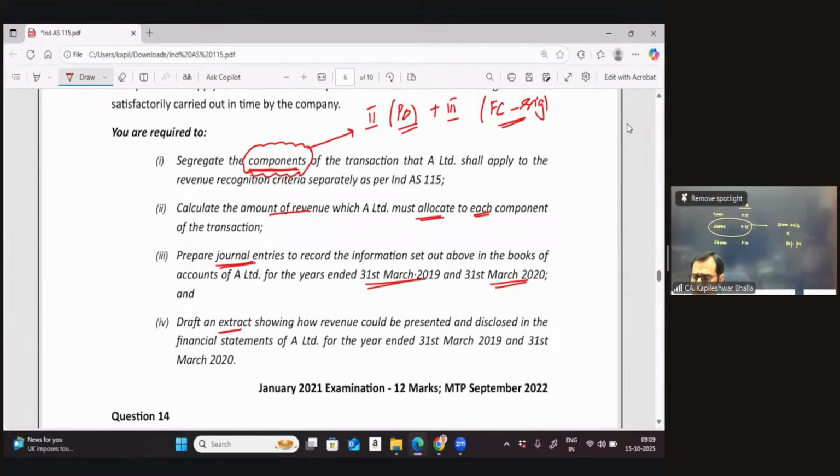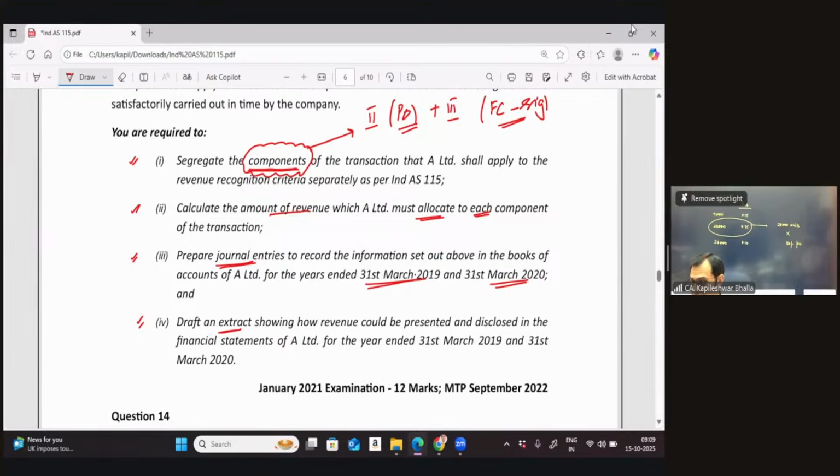So the requirements of the question are, number 1, to segregate the components. Number 2, the allocation of the transaction price to the various components. Then the journal entries and the extracts of the financial statements. Once you're done with the entries, making the extracts of the financial statements is not going to be a big job.